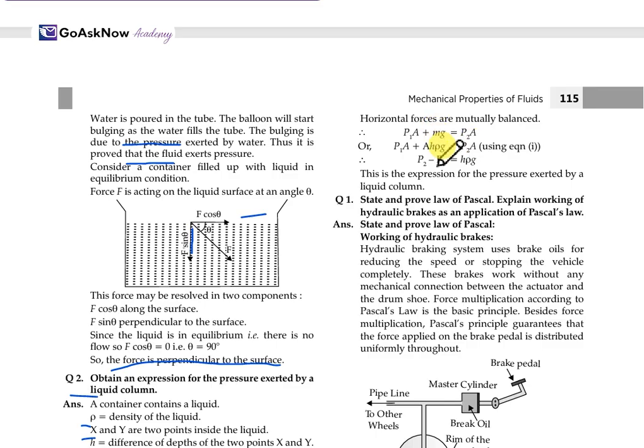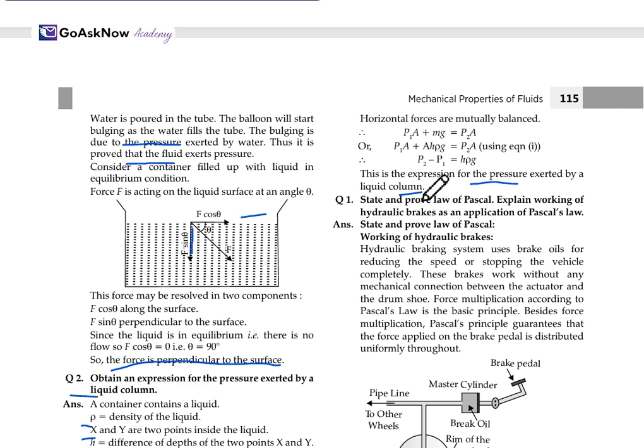Okay, so in P1A plus mg, we substitute the value of mg from equation 1. It will be P1A plus AHρg is equal to P2A. When we solve this, we get P2 minus P1 equals H into ρ into g. So this is the expression for the pressure exerted by the liquid volume.